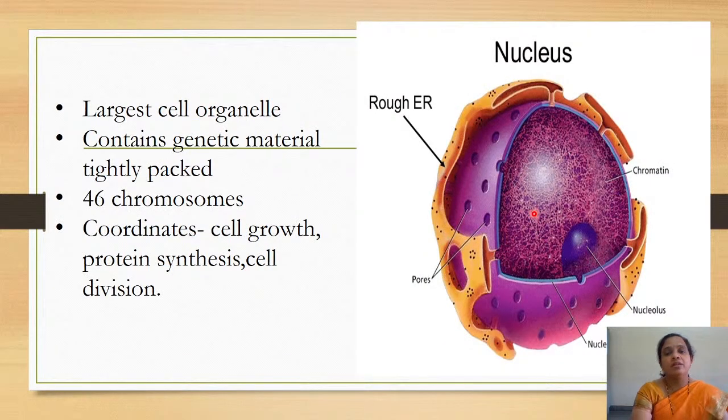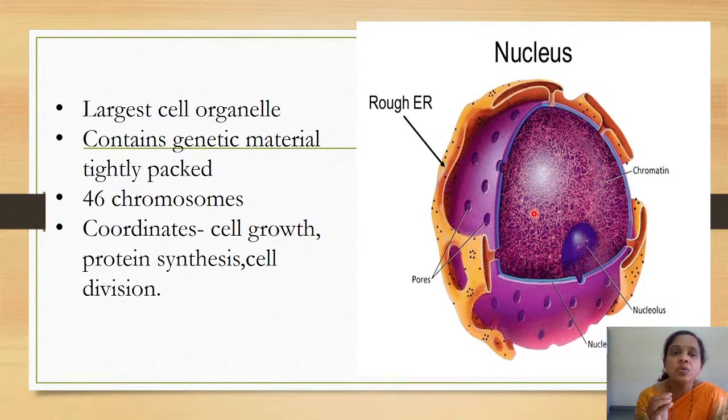Now, we'll be starting with the very important part of a cell, that is the nucleus. The nucleus, I won't say it is the largest cell organelle, but it is one of the largest cell organelles. Most important and the classical feature of the nucleus: like in human bodies, how the brain is so important, in that way to a cell, the nucleus is that much important.